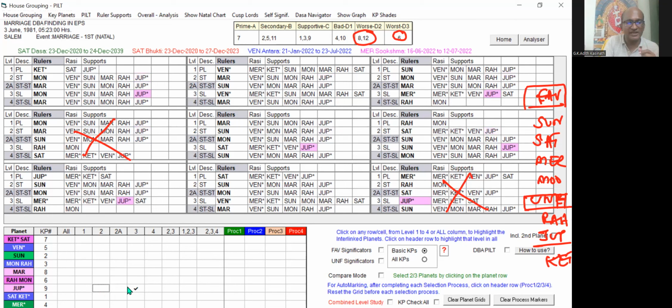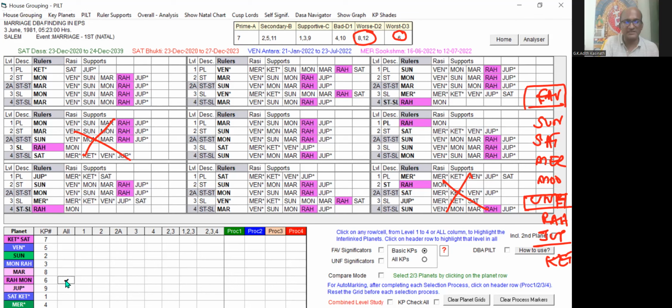Now we are going to check the remaining planets which have Rahu in the other levels. I'm going to select all levels for Rahu. It means Rahu, whether in the first level or second level or 2A level or third level or fourth level. So any level, if it is coming, that will be highlighted. First we selected Rahu at the primary star level and sub level, so we have eliminated Moon and Mercury. Now you check the remaining planets.